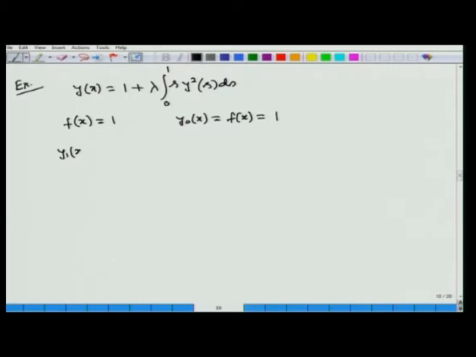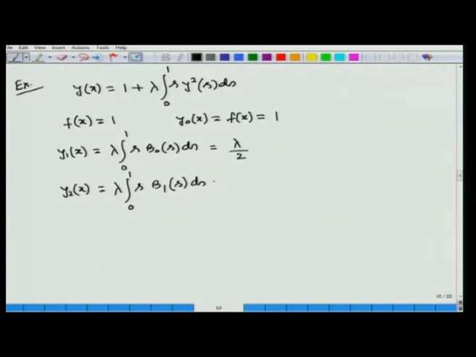Then y1(x) is equal to lambda times integral 0 to 1 s b0(s) ds. Now, b0(s) is equal to y0²(s), so this is 1. So, this comes out to be lambda by 2. Then y2(x) equal to lambda integral 0 to 1 s b1(s) ds.